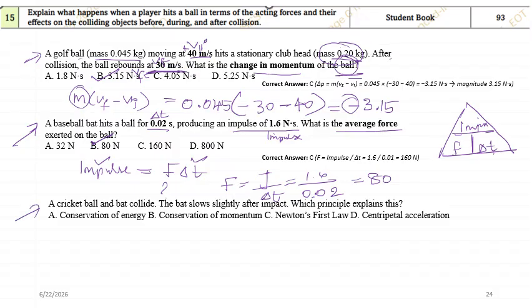Now next one. A cricket ball and a bat collide. The bat slows slightly after the impact. Okay, after hitting, the bat will be slow. Okay, the cricket ball will be faster. Which principle explains this? Anyway, this concept we will be discussing in detail in the last chapter: conservation of momentum. This is due to conservation of momentum. Before and after collision, momentum will remain the same. Okay, that is the idea, and we will be addressing it later.